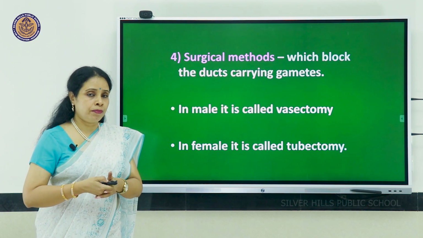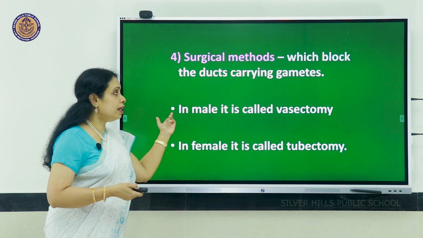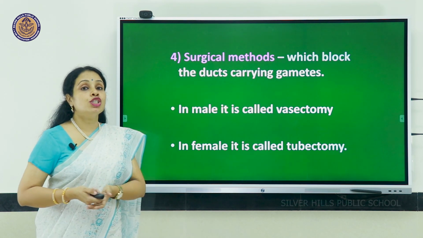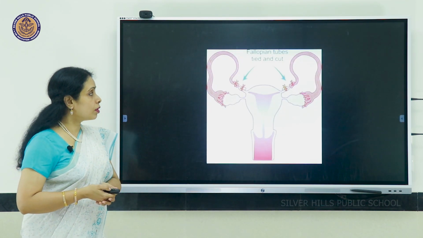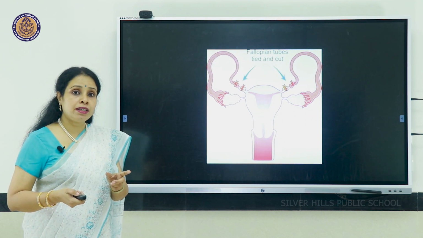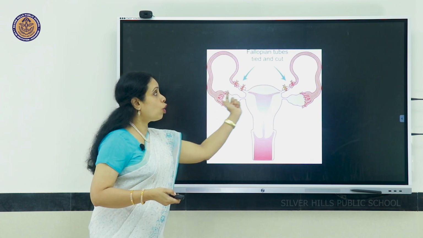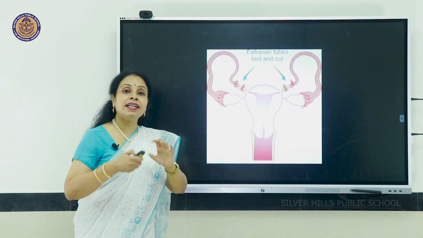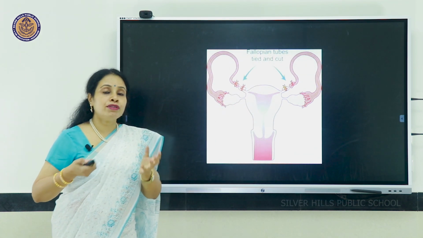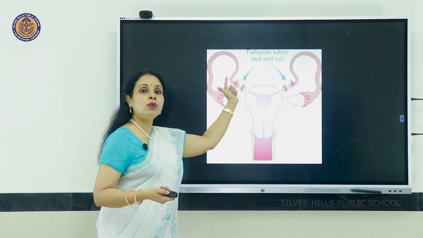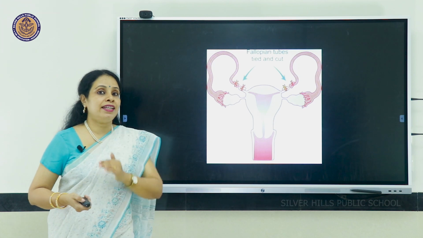minor surgery. So if it is done in the male, it is called vasectomy, and if it is done in the female, it is called tubectomy. Here's a picture showing tubectomy. You identify that the fallopian tube on both sides is cut and tied up. So even if the ovum is liberated from the ovary, it can pass only up till that cut area.